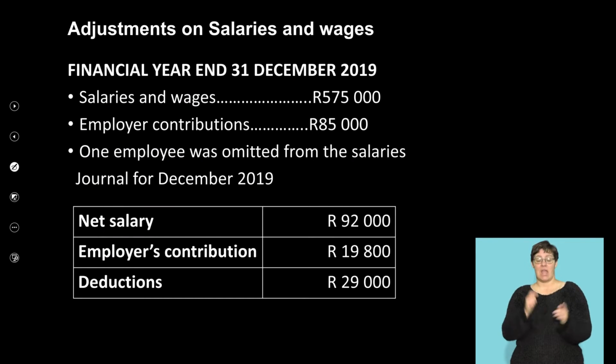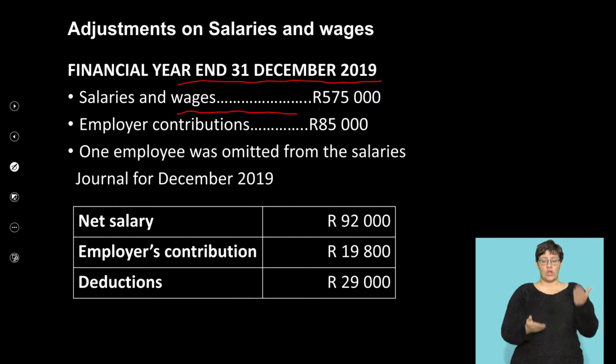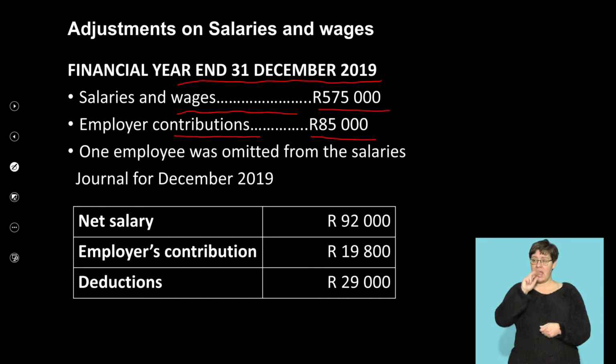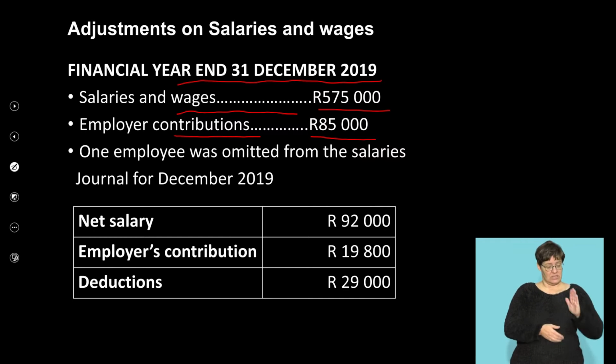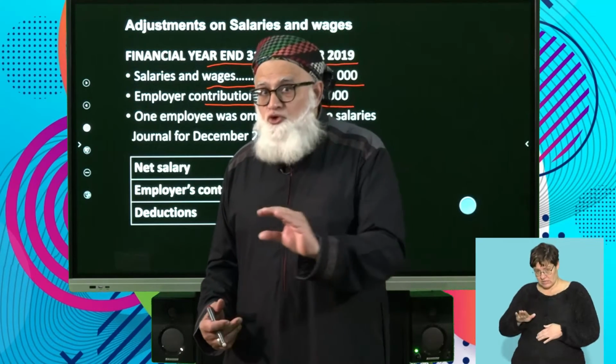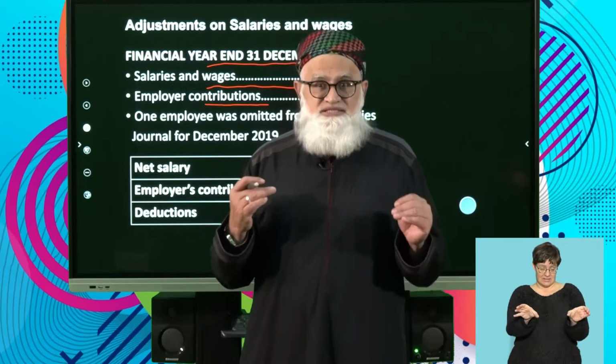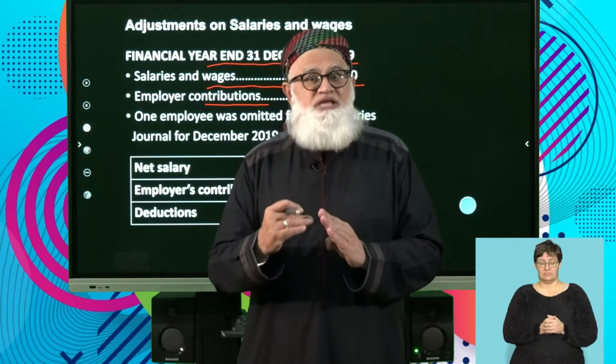The next adjustment says here, your financial year end is the 31st of December 2019. Salaries and wages was that figure. Employer contributions, 85,000. So in this particular example, your salaries and wages is a standalone expense and your employer's contribution is another expense, also standalone.